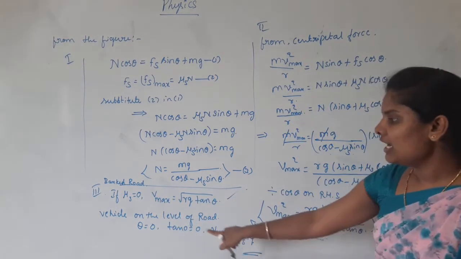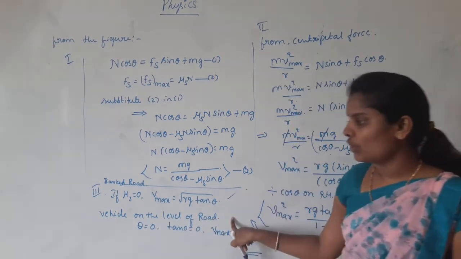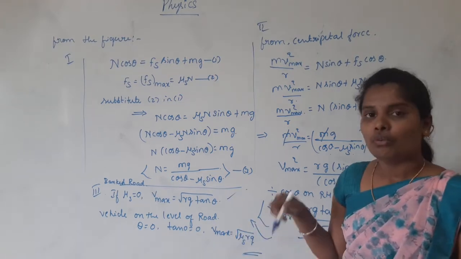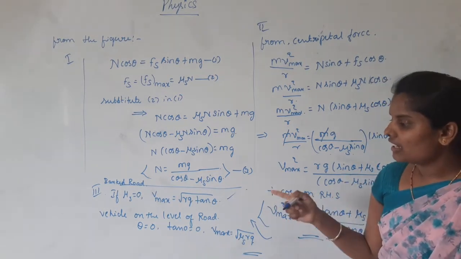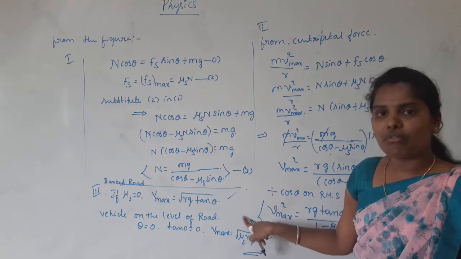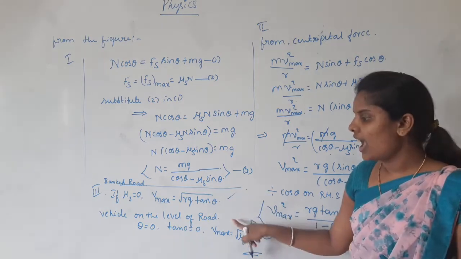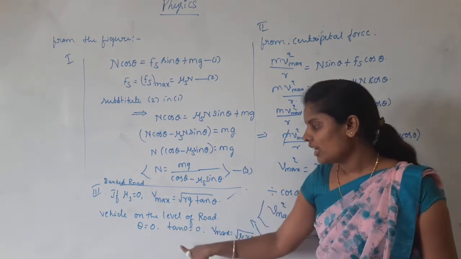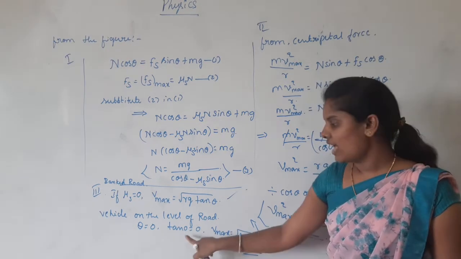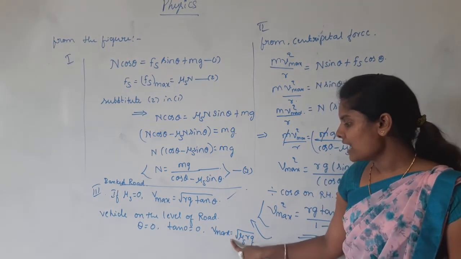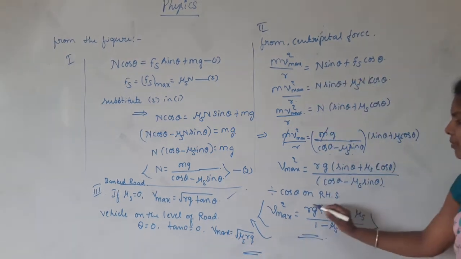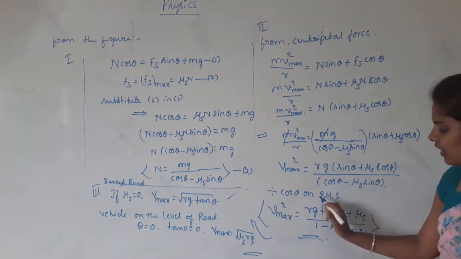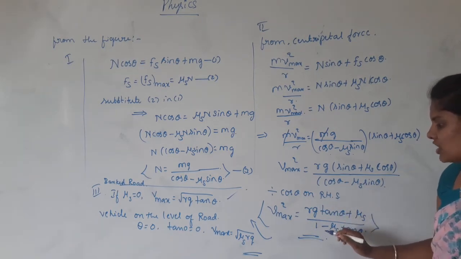Similarly, when the vehicle travels on a level road, the angle should be 0. The value of tan 0 is 0, so the terms containing tan vanish.